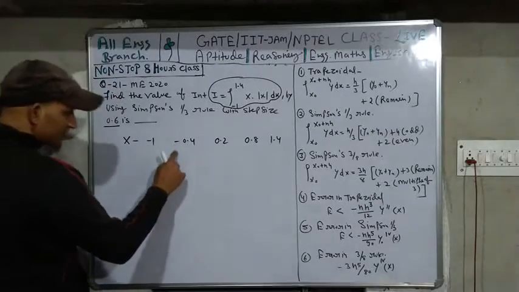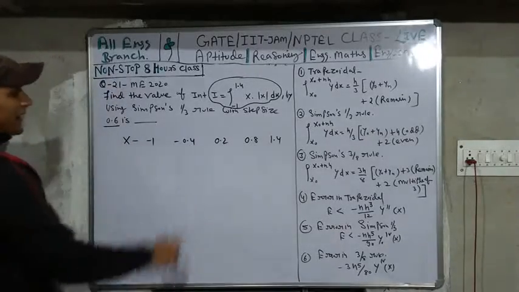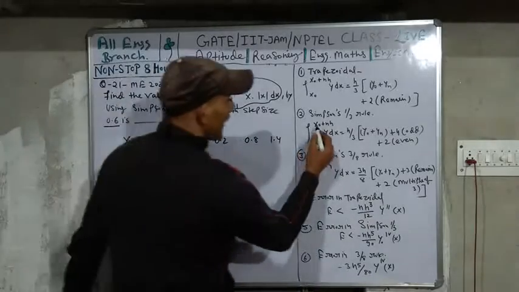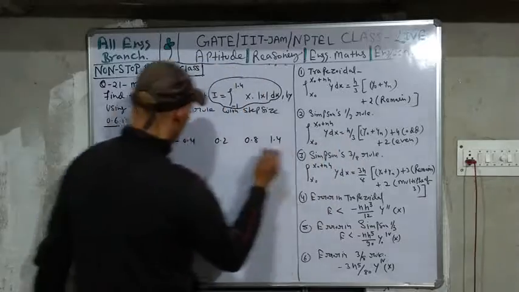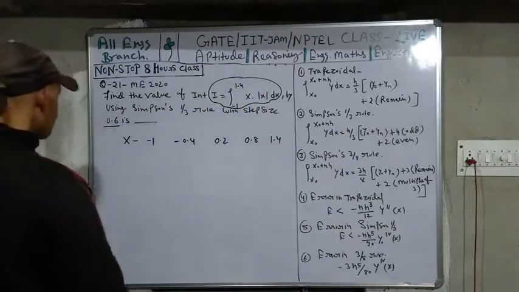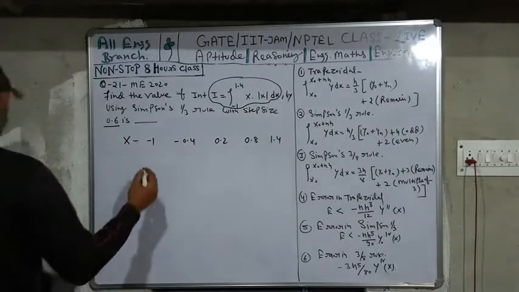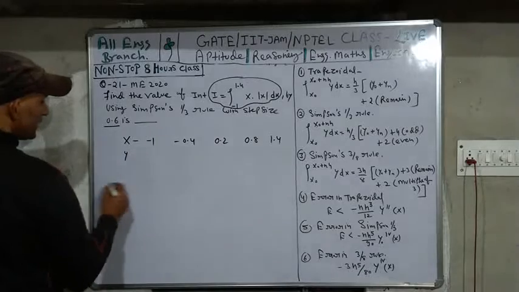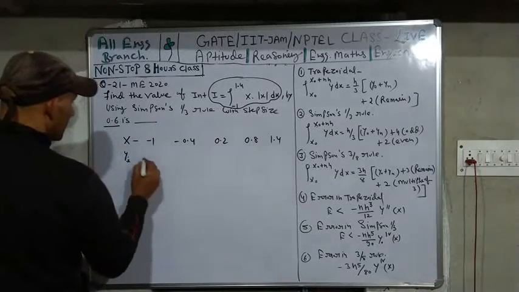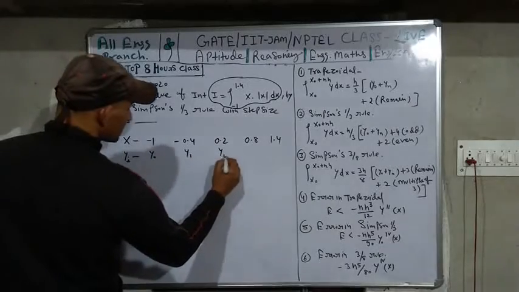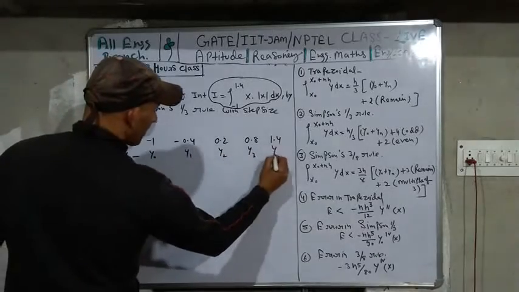Minus 1 plus 0.6 is equal to minus 0.4. You can check. Step size means x0 plus nh. The first one, second, third, fourth, fifth. Now the function. Your function y, yi you can write. This is y0 and this is y1, then this is y2 and y3 and y4.